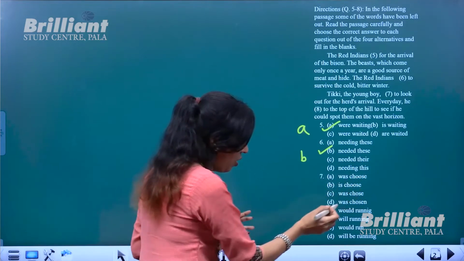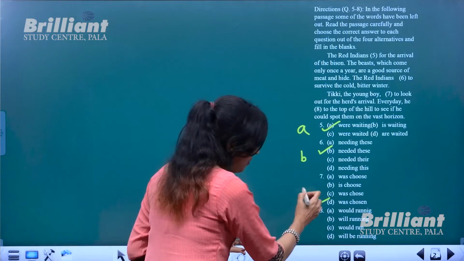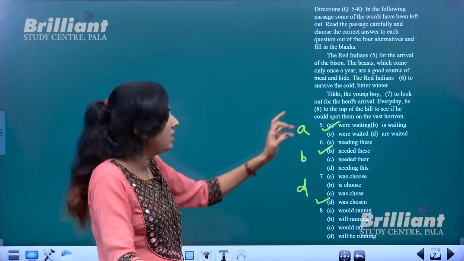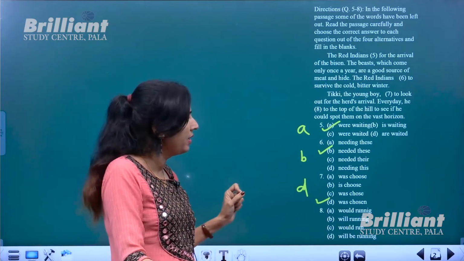"Choose" is the wrong word. It is "choose," "chose," but "chosen." So option number D: Tiki, the young boy, was chosen to look out for the herd's arrival.